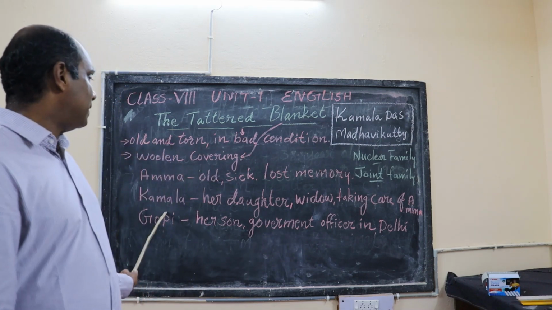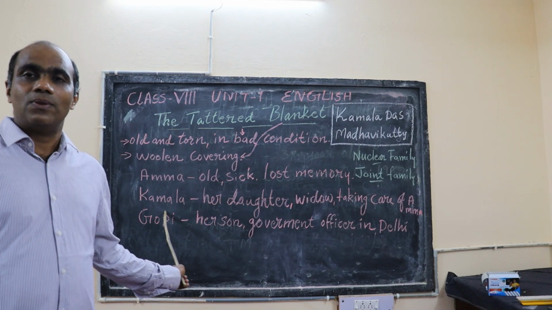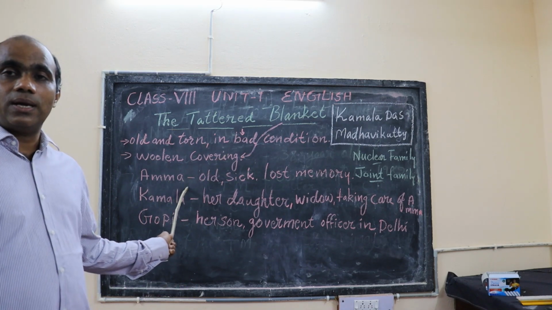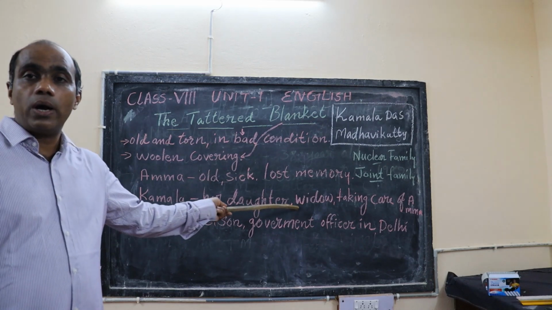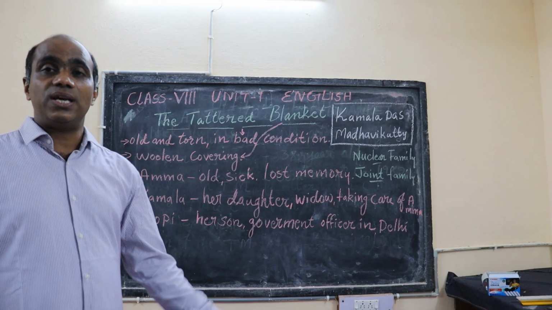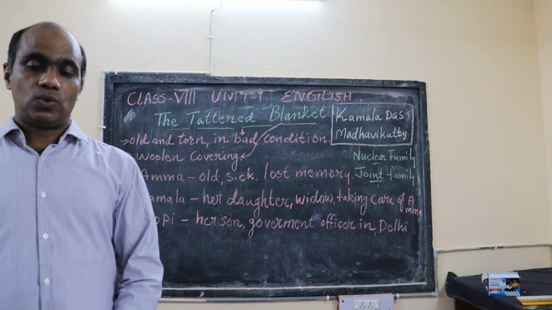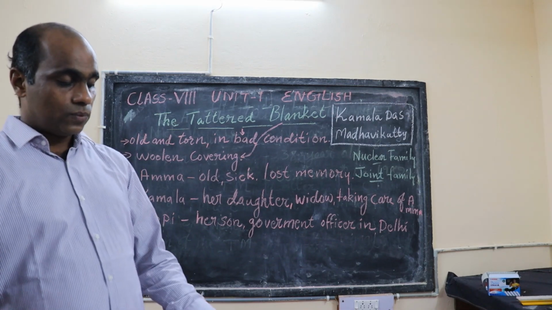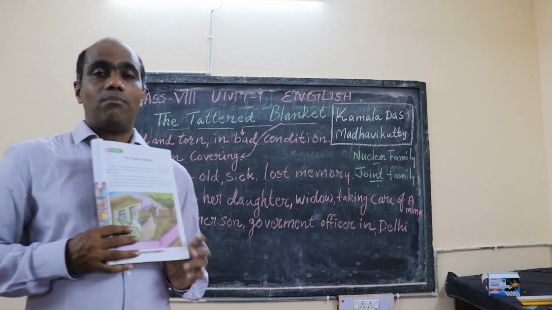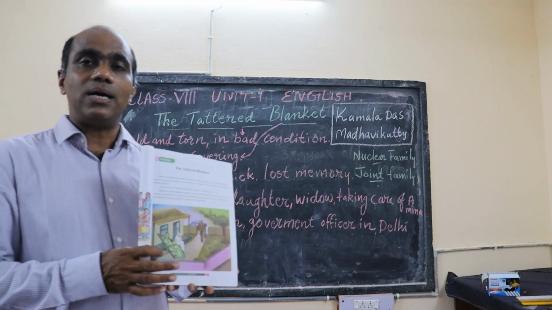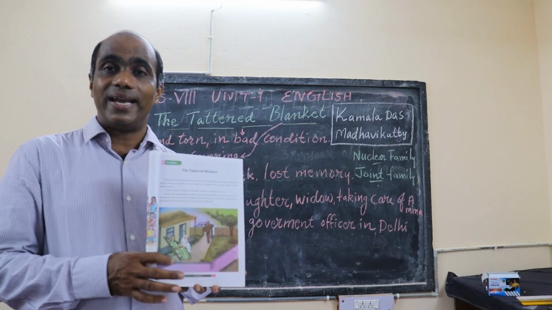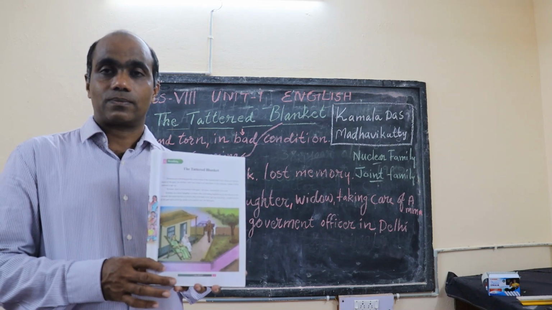Then the second character of the story is Kamala. Who is Kamala? Amma's daughter, and she is a widow. She lost her husband, but she is taking care of the mother. In the first part of the story, we have the mother and this daughter sitting together, and she is wearing a white sari.